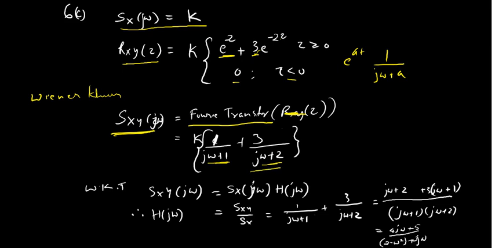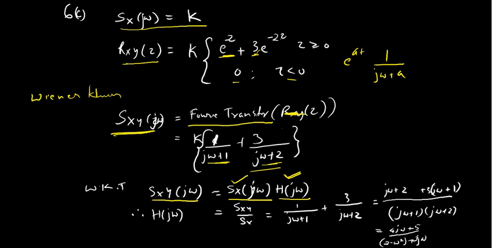So this is the term we got. Now Sxy of j omega, that is the cross power spectral density, is the power of input into the Fourier transform of the impulse response, that is h of j omega. So that is transfer function.